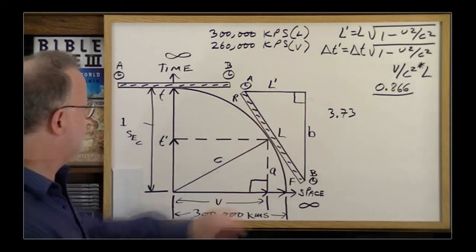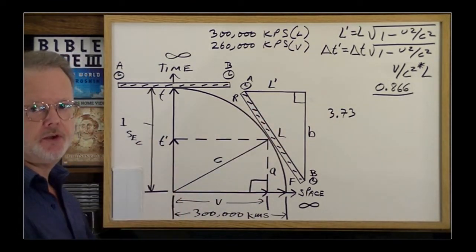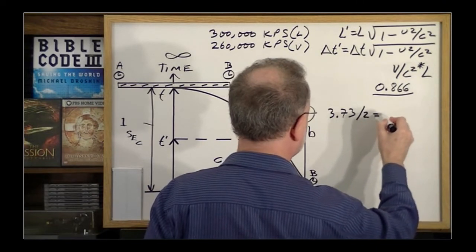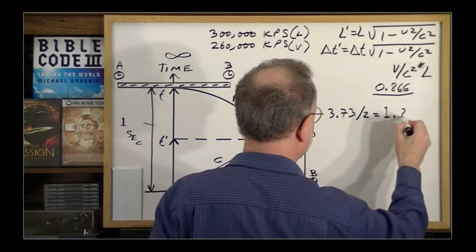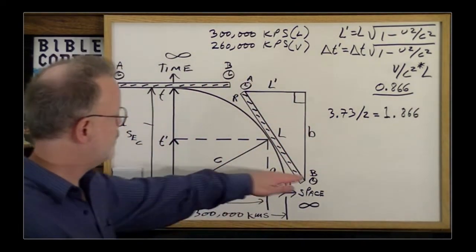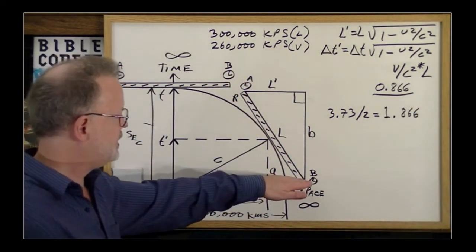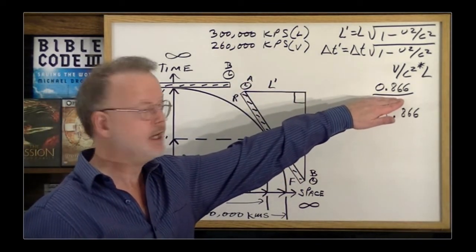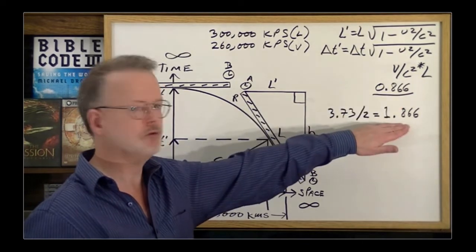On board the spaceship, clocks are ticking at half speed, so you'd think they'd measure half of that. So that's that divided by 2, which equals 1.866. But that's not entirely true because the clocks are not synchronized. Mr. B is lagging behind Mr. A by 0.866. Therefore, he will be missing this much from the actual measurement.